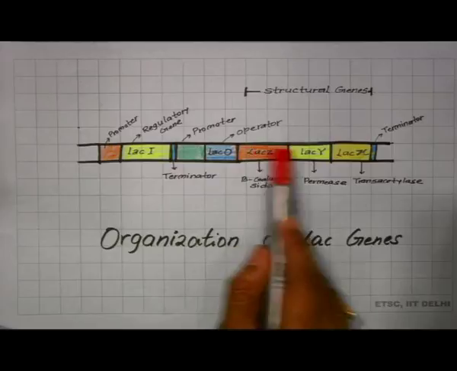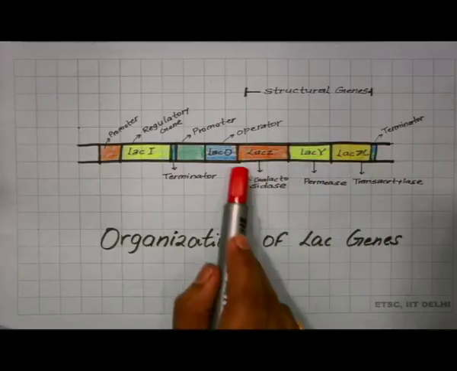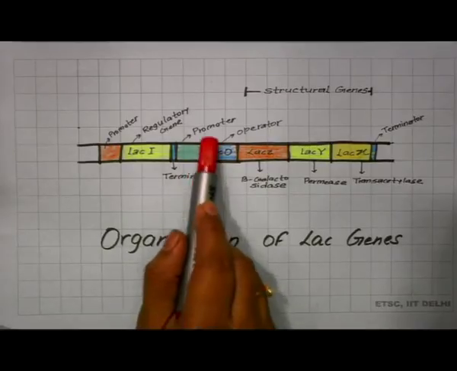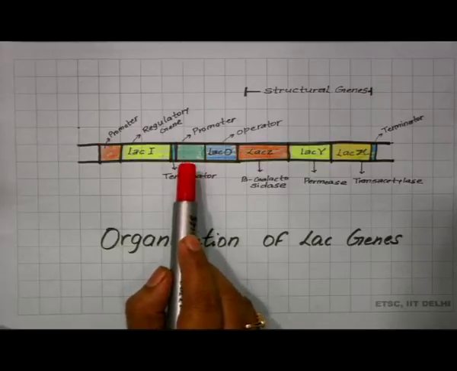So, for the structural genes Lac Z, Lac Y, Lac X, there is a common promoter, and as we know, a promoter is a segment of DNA where RNA polymerase binds to initiate transcription.